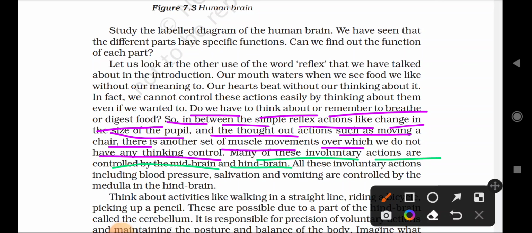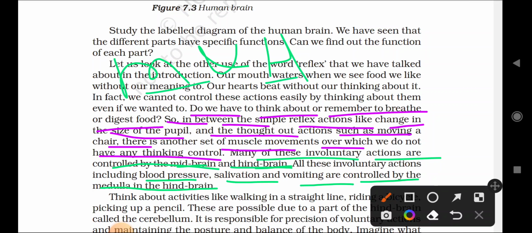You can write midbrain and hindbrain. Remember that. All these involuntary actions, including blood pressure, salivation, and vomiting, are controlled by the medulla in the hindbrain.